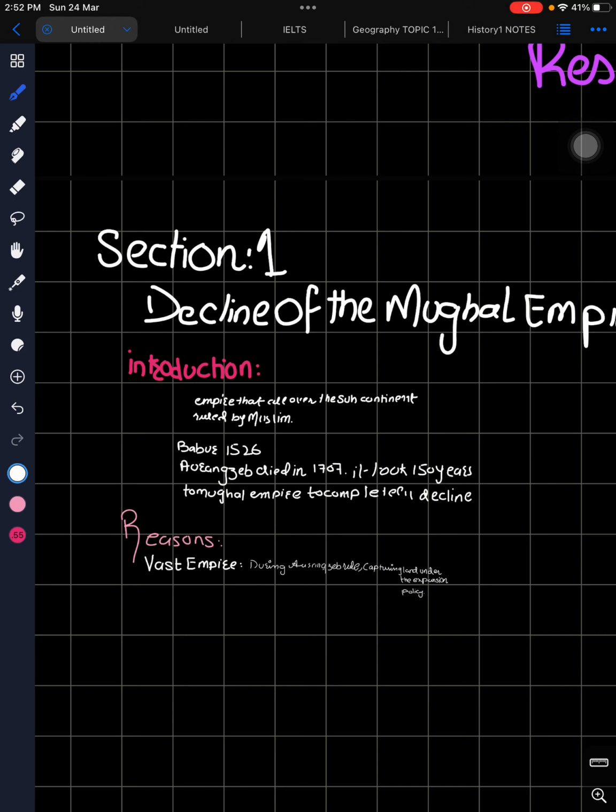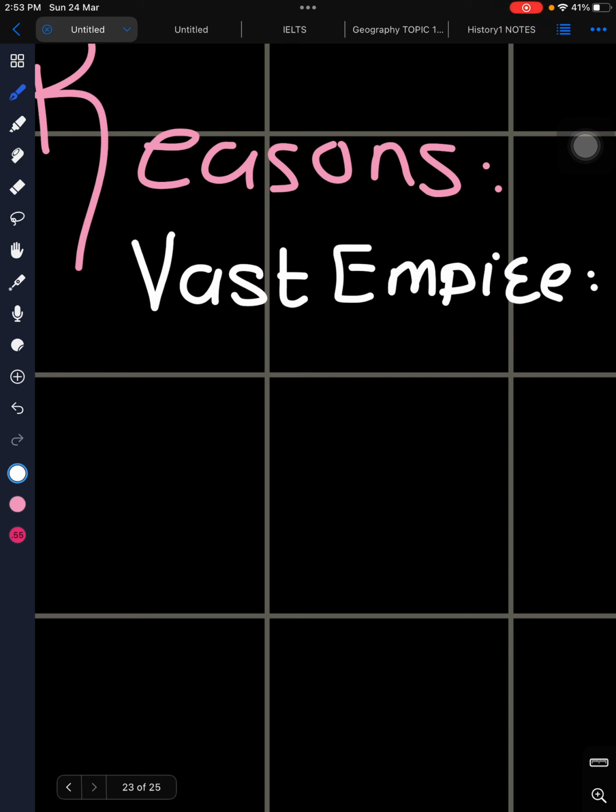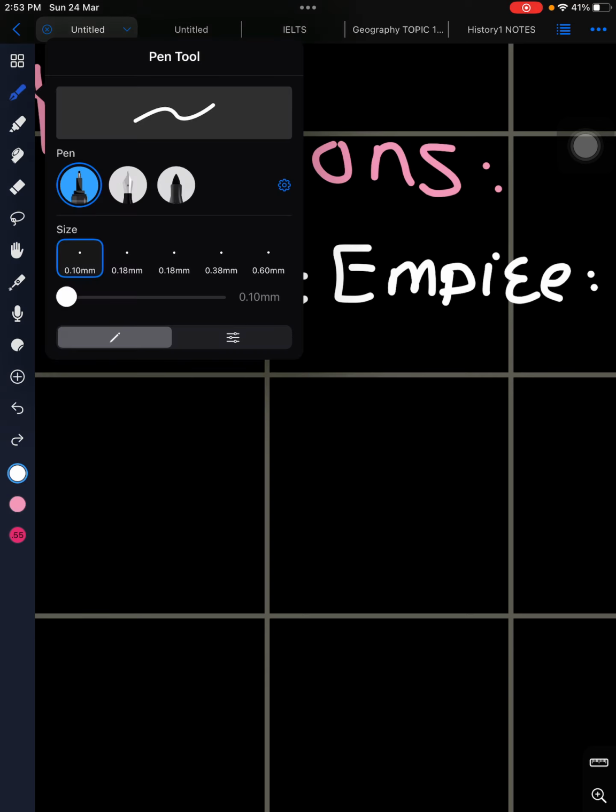Moreover, when Aurangzeb died, he had divided the empire among his sons, right? So that he could avoid any disruption, fights or war over it. But after Aurangzeb died, his sons fought a lot for the throne. One of his sons got it for one year and then he died, and it kept on going, and at the end of the day there was a lot of loss of life, money and armies. Then one of the reasons was the succession dispute. How the succession dispute?